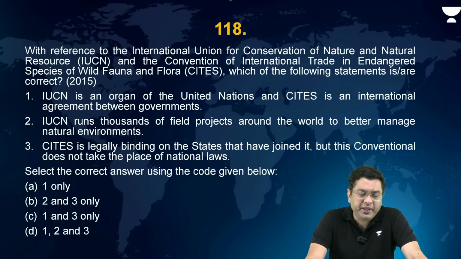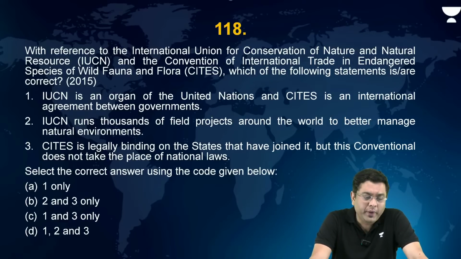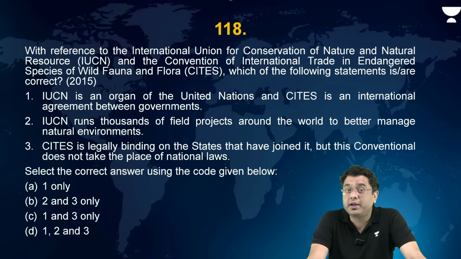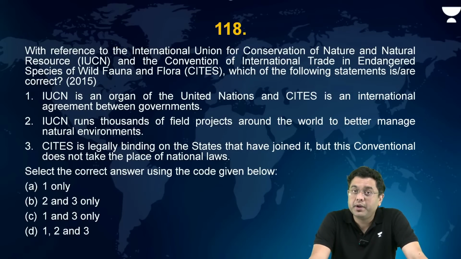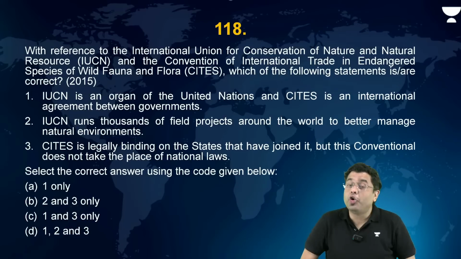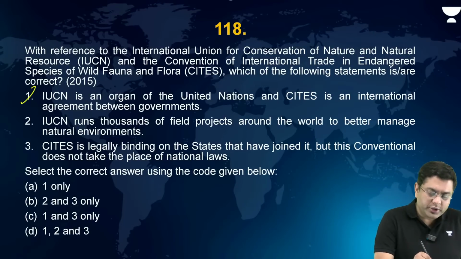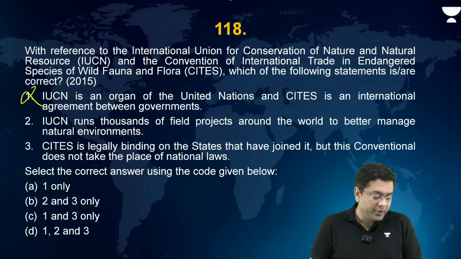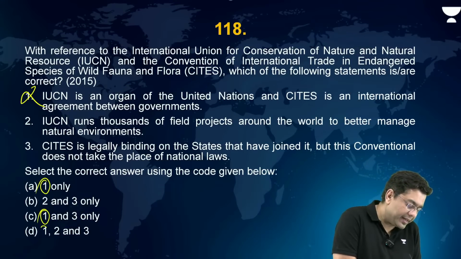With reference to the IUCN and CITES, which of the following statements are correct? IUCN is an organ of the United Nations and CITES is an international agreement between governments. IUCN runs thousands of field projects around the world to better manage natural environments. CITES is legally binding on the states that have joined it, but this convention does not take the place of national laws. Now, IUCN, is it an organ of the UN? No, it is not. The first statement in itself becomes incorrect. Eliminate that.